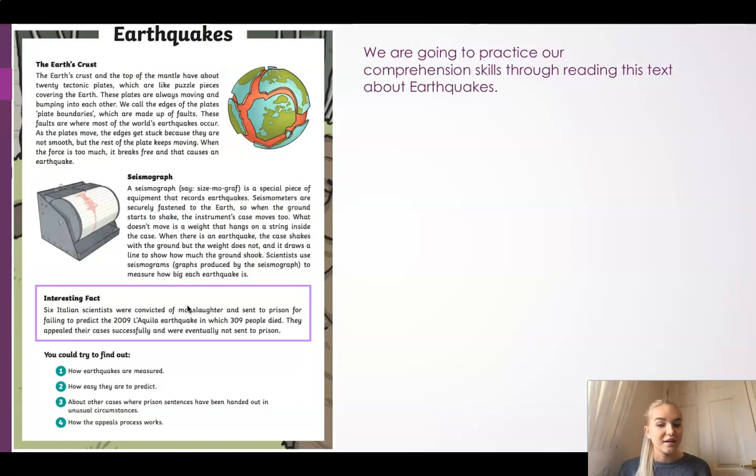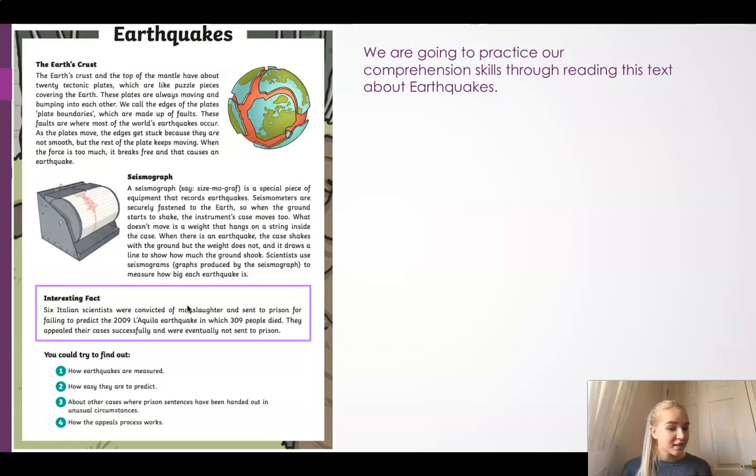Scientists use seismograms, graphs produced by the seismograph, to measure how big each earthquake is. An interesting fact. Did you know that 6 Italian scientists were convicted of manslaughter? That means that they killed someone without actually physically doing it. And they were sent to prison because they did not predict the 2009 earthquake in which 309 people died.